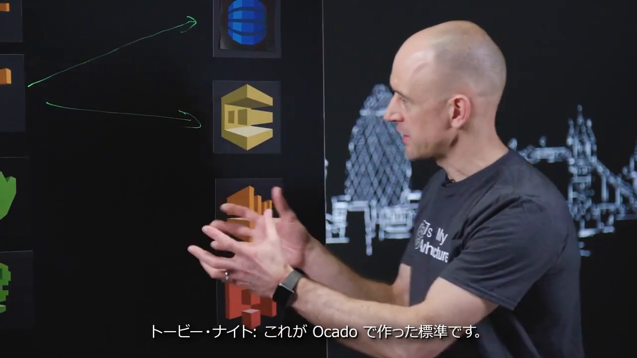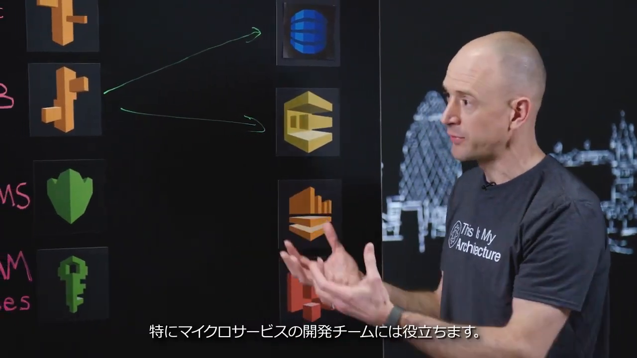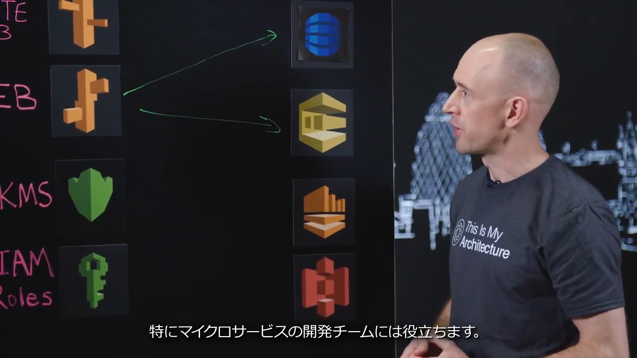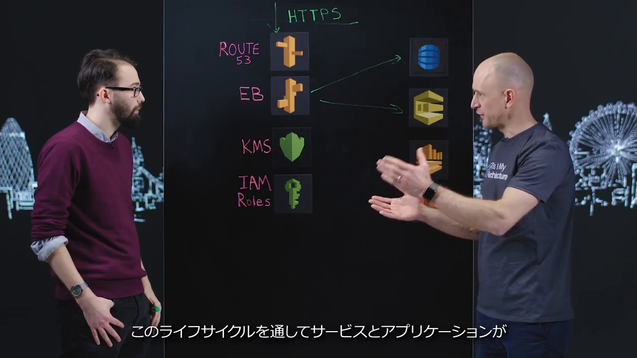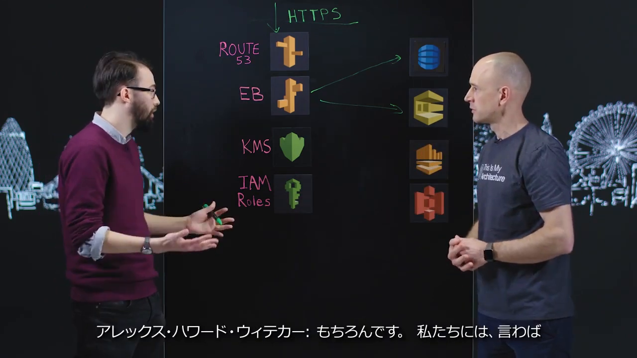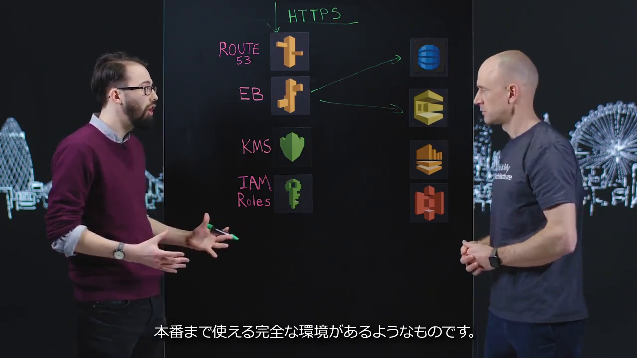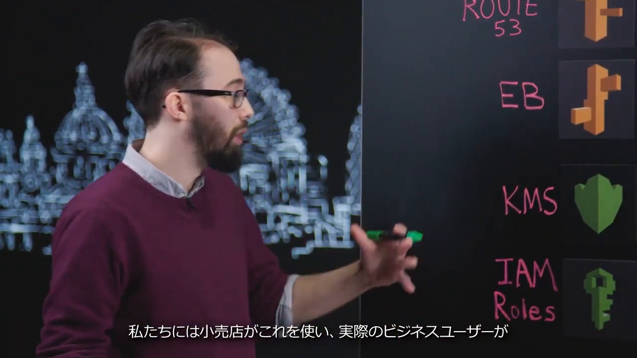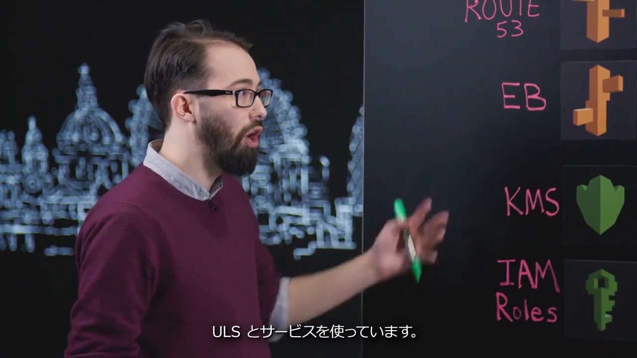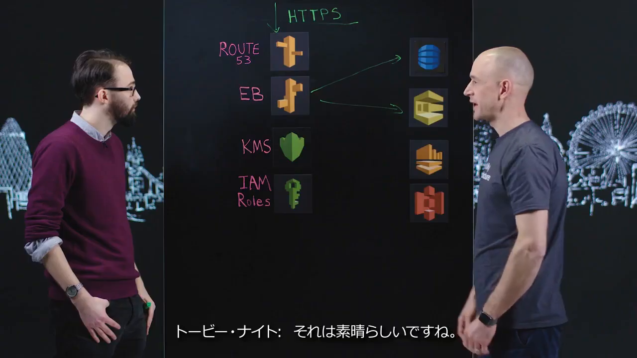So this is a standard you've created within Ocado, and I can see how it would be quite useful and powerful, particularly for your dev teams around microservices. Have you seen any services and applications go through that life cycle and really benefit from this model? Yes, absolutely. We now have a full environment that's been taken all the way to production, and we have retailers using this, actual business users using the UIs and the services, and that's worked out well for us.